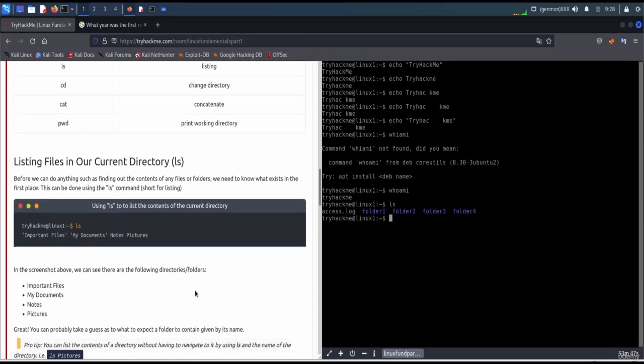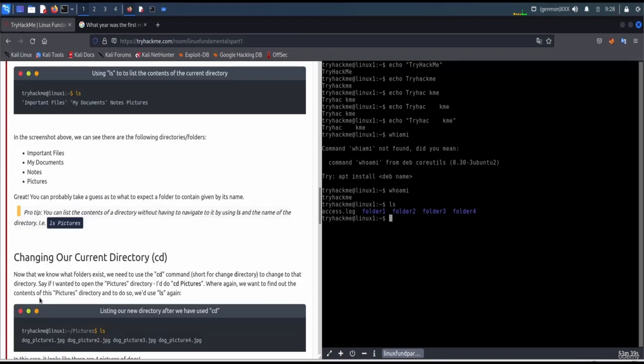Let's see. In the screenshot above, we can see the following directories and files: important files, my documents, note, and pictures. You can probably take a guess as to what a folder contains given its name. You can list the contents of a directory without having to navigate to it by using ls and the name of the directory, that is, ls pictures.